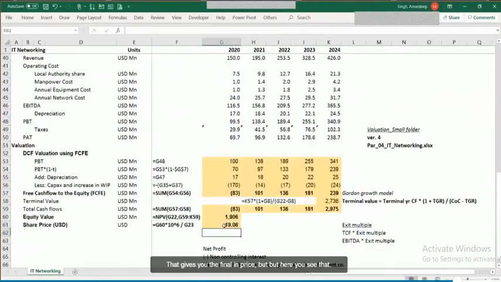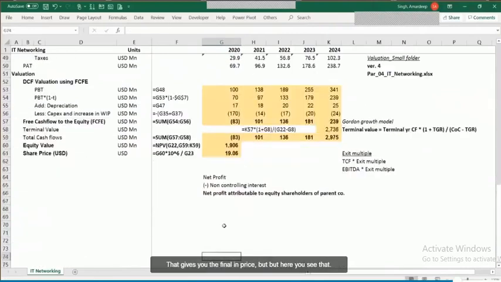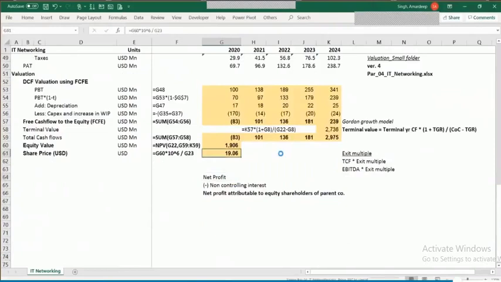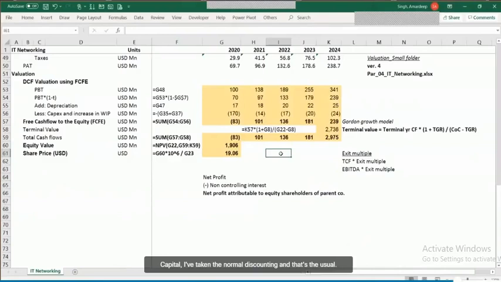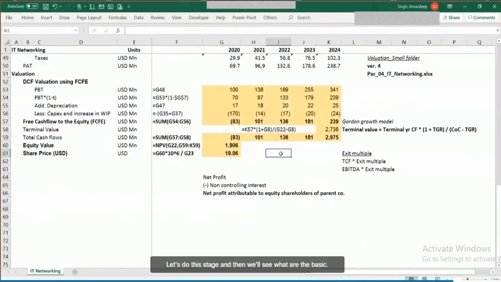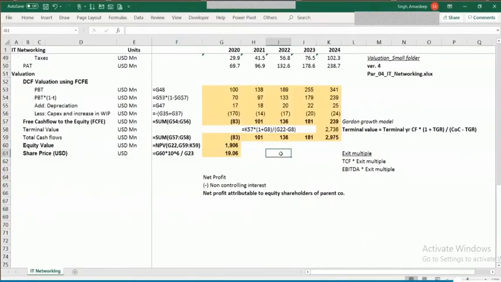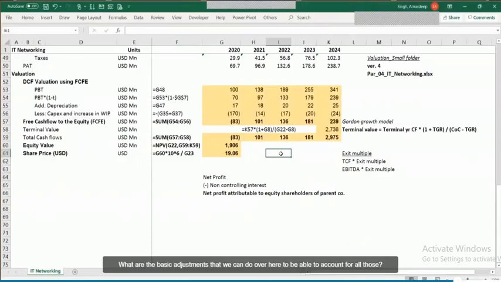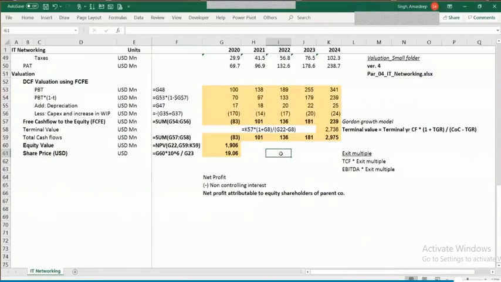That gives you the final share price per USD. But here you see that I've taken certain base assumptions like 12% cost of capital and the normal discounting, which is the usual stuff we typically do. First do it till this stage, and then we'll see what basic adjustments we can make here to account for all those factors that we discussed.